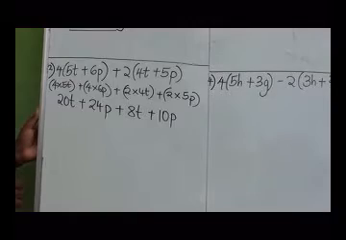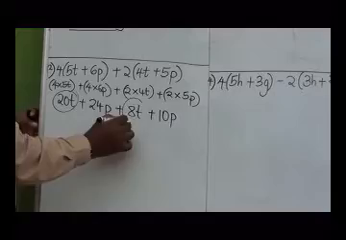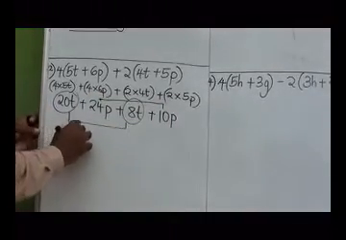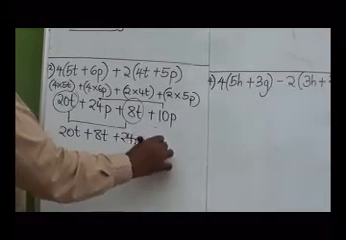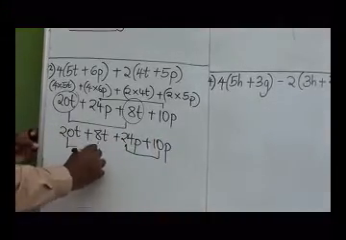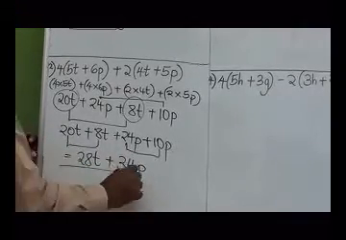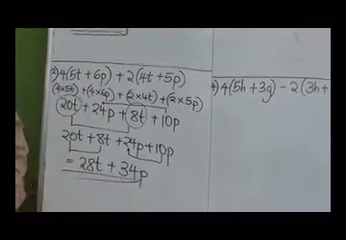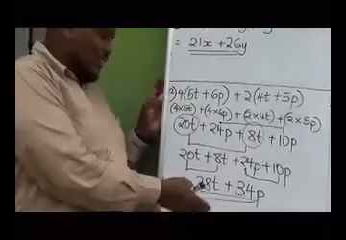I hope it's clear to everyone. After that, we are collecting the like terms. So we are having 20t plus 8t plus 24p plus 10p. When you add this, we get 28t plus 34p. So we got our correct answer as 28t plus 34p. Dear learner, I hope you're enjoying. I believe it is quite interesting.